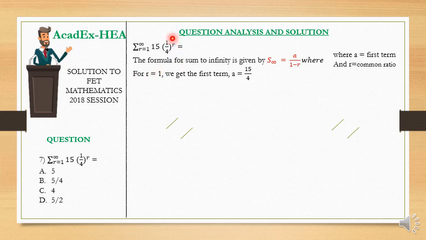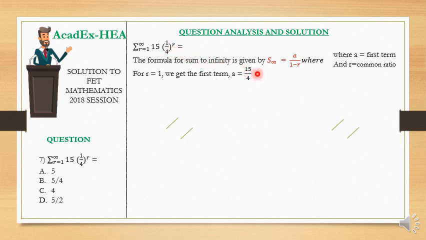For the second term, r here will be 2. And for the third term, r here will be 3, and so on. Then this sum means the sum of all of the terms, from r equal to 1, r equal to 2, r equal to 3, r equal to 4, r equal to 5, right up to infinity. So for the first term, we simply have that a will be equal to 15 over 4, because r here will be 1.